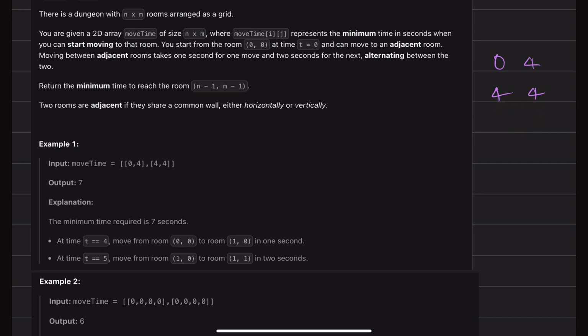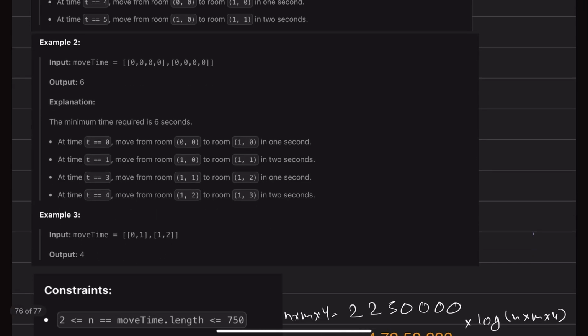But if you remember in the question, it was given that the alternating of seconds for each transition is there. So for the first transition we took 1 second, but for the next transition we'll be required to take 2 seconds. So the answer will be 7. Because in each transition, we need to alternate between a 1 second and 2 second move. Okay, so that's how the answer for this is getting generated.